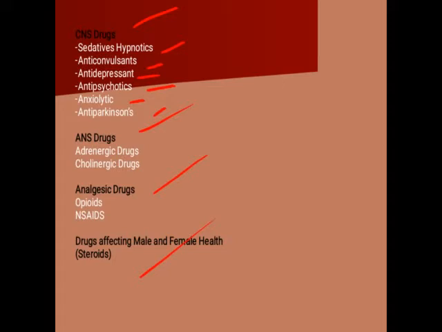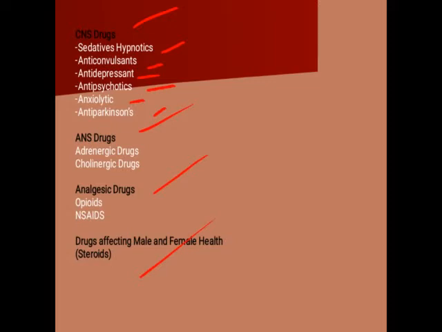The drugs useful for the treatment of diseases related to the central nervous system come under this CNS drug chapter.